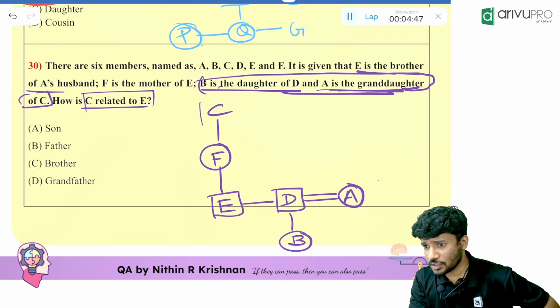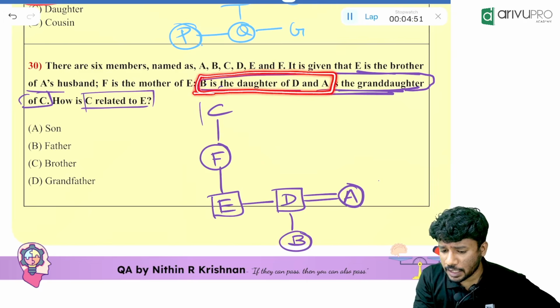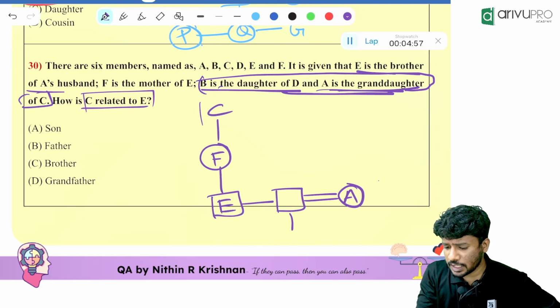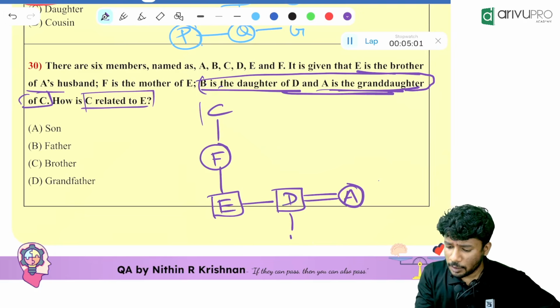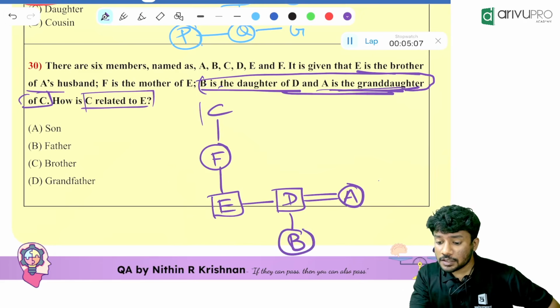In that case. But looking at this, B is the daughter of D and A. If that is the case, we will say that D is married to A and B is their daughter. Okay. But is she the granddaughter of C? Will it work out properly? It will not work out properly.